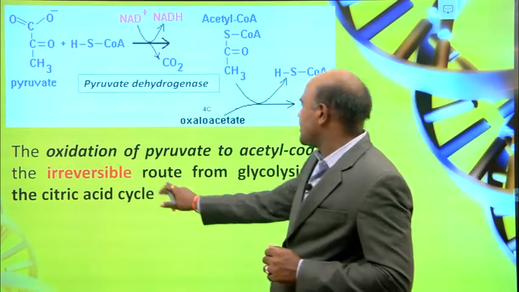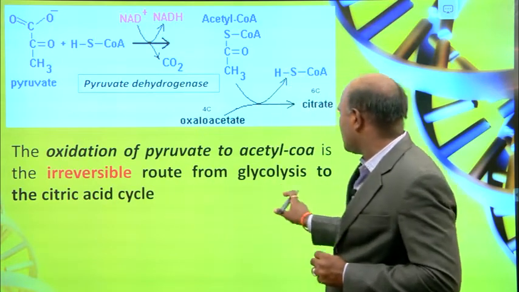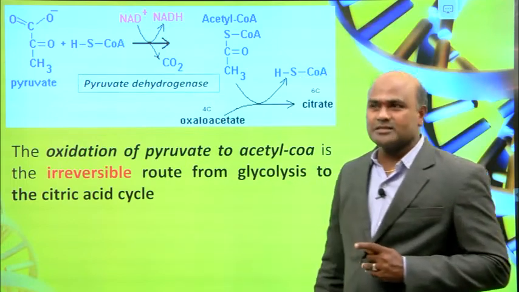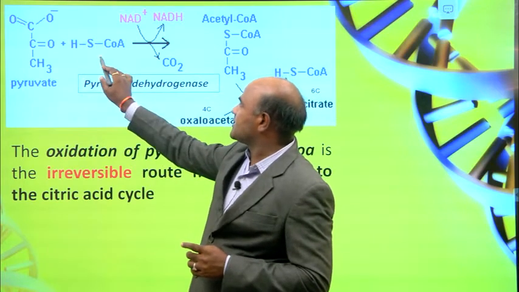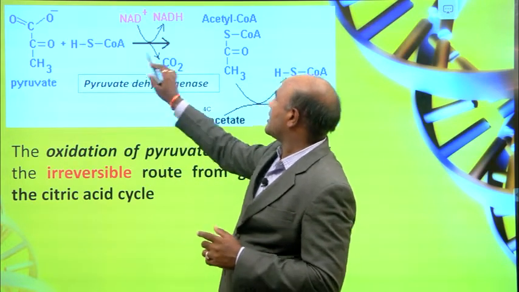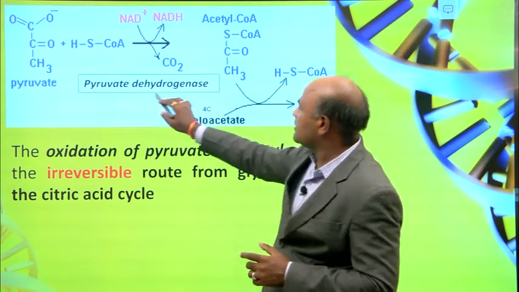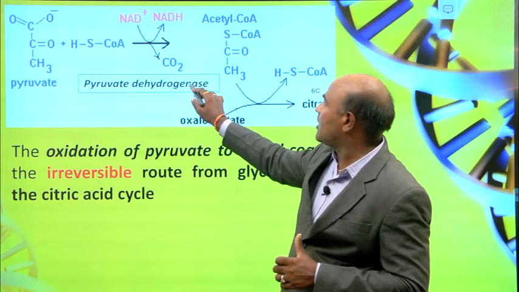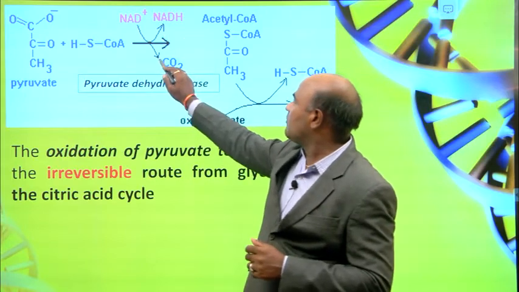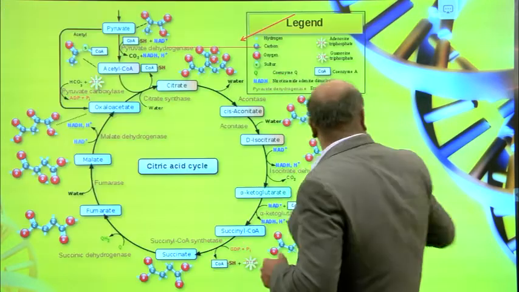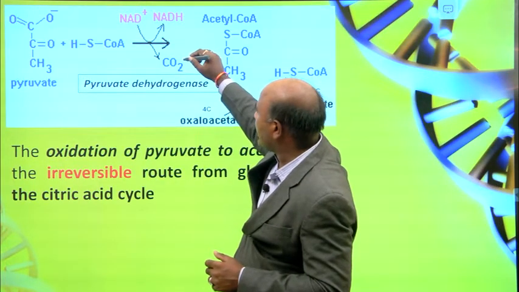And then the oxidation of pyruvate to acetyl CoA is the irreversible route from glycolysis to the citric acid cycle. You can see here pyruvate reacts with HS coenzyme A and is converted into acetyl CoA. In this process pyruvate dehydrogenase is the enzyme involved. Again you can see NAD plus converted into NADH, and one molecule of carbon dioxide is released.